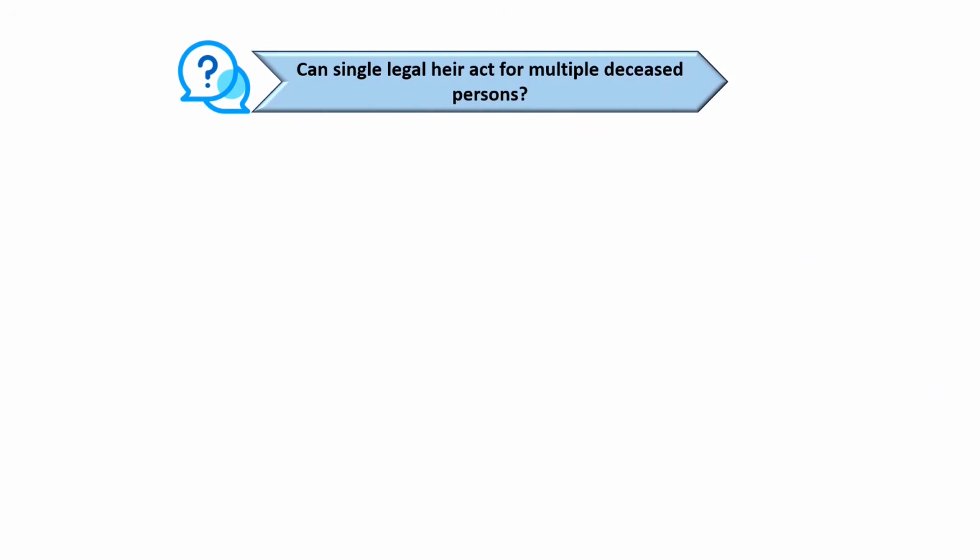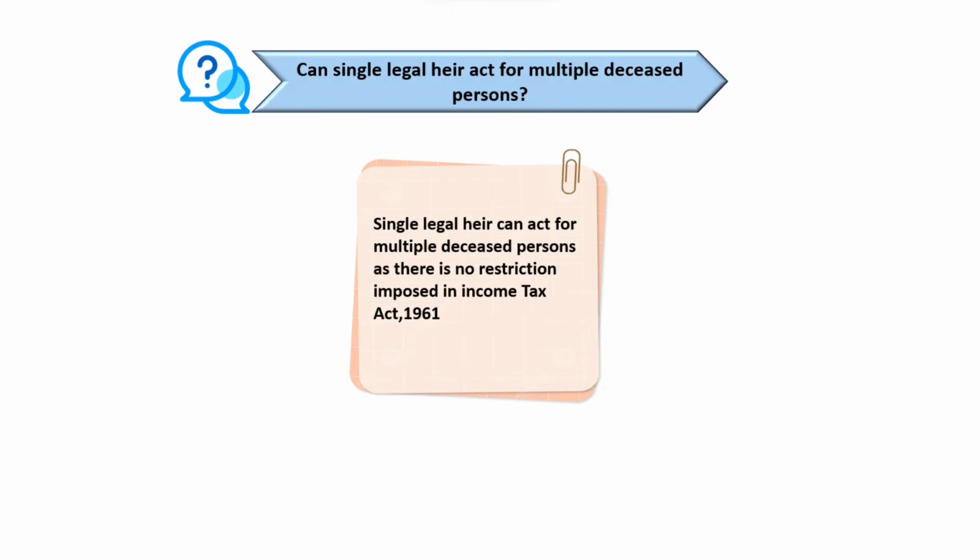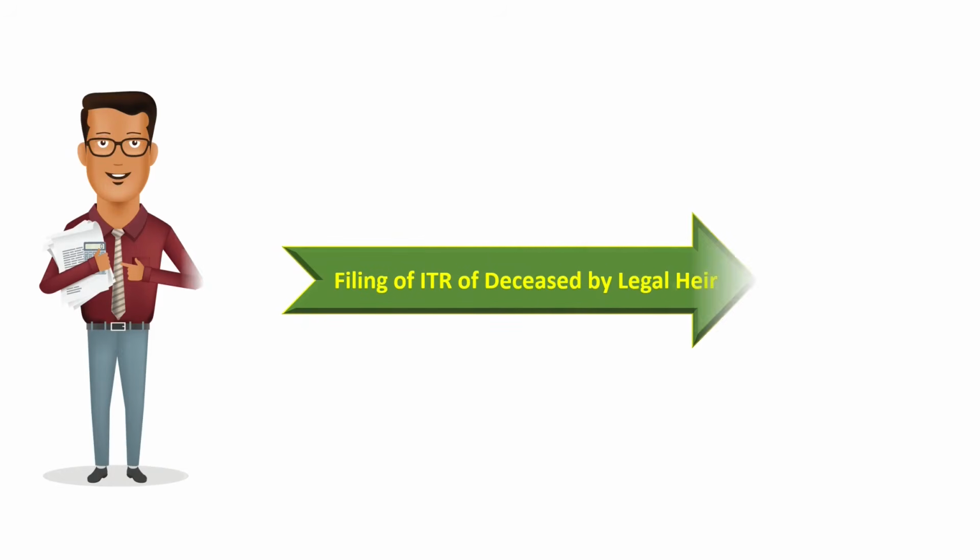Another question that is received is, can single legal heir act for multiple deceased persons? Single legal heir can act for multiple deceased persons as there is no restriction imposed in the Income Tax Act for this purpose. Let us now move to the next stage of this video, that is, how do we file the income tax return of the deceased by the legal heir?